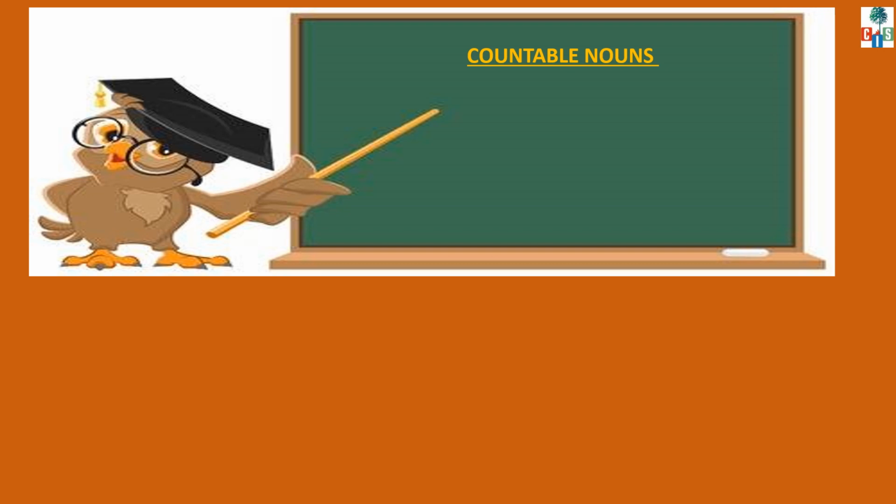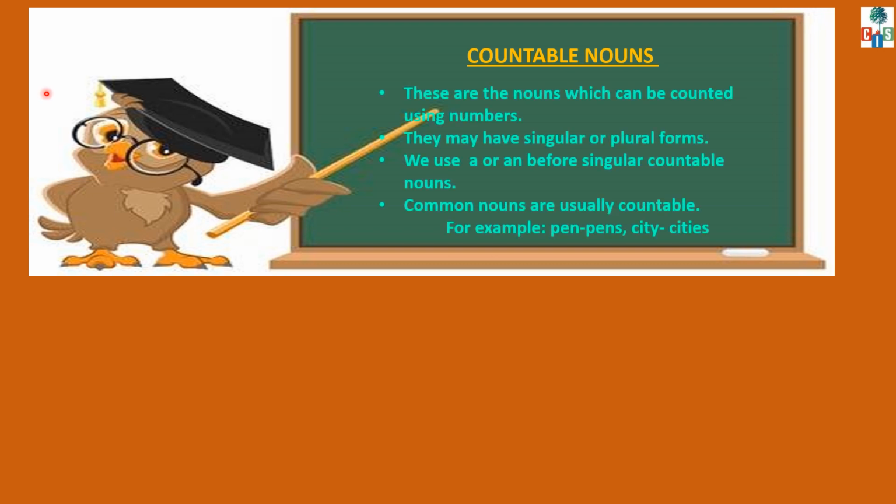Yes, by hearing the name you will easily get to know what are countable nouns. Countable nouns are those nouns which can be counted using numbers. They may have singular or plural forms. We use a or an before singular countable nouns.